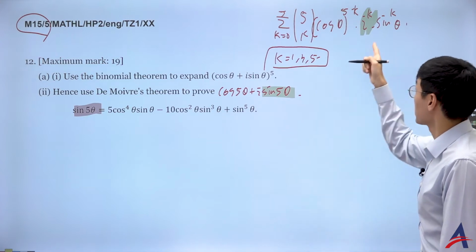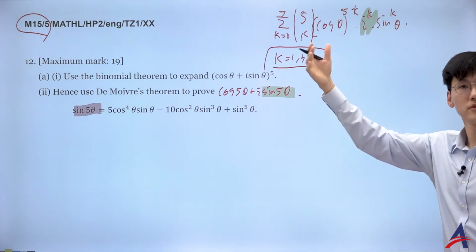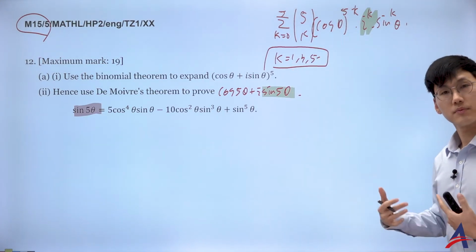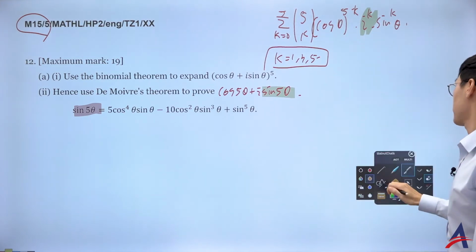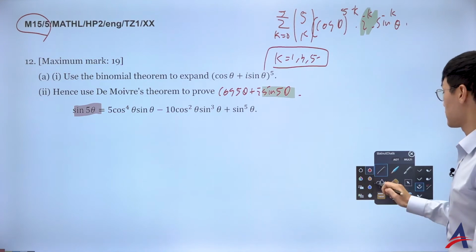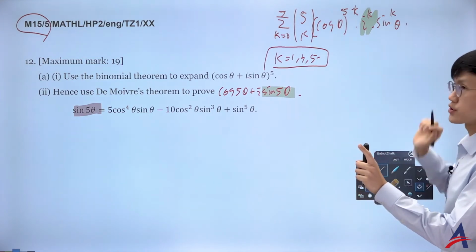I want you to realize that if k is even, then it's i squared, i to the 4, i to the 6. It's just alternating plus minus 1, right? So that's the real part, and we don't want to have it. I want to just compare with the sine. So that is lovely. That is great. So I'm going to associate with just k being odd.